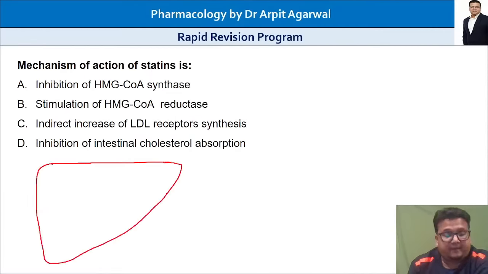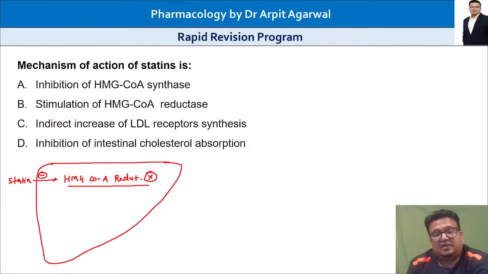Statins go and inhibit the enzyme HMG coenzyme A reductase. Which enzyme? HMG coenzyme reductase.